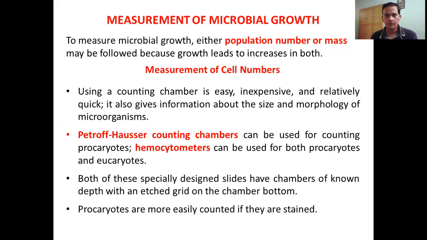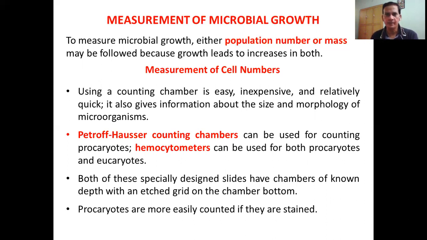So the first one will be measurement of cell numbers. For measurement of cell numbers, one can use counting chambers. Counting chambers is an easy, inexpensive, and relatively quick strategy.